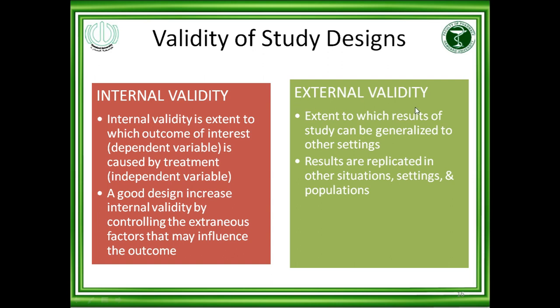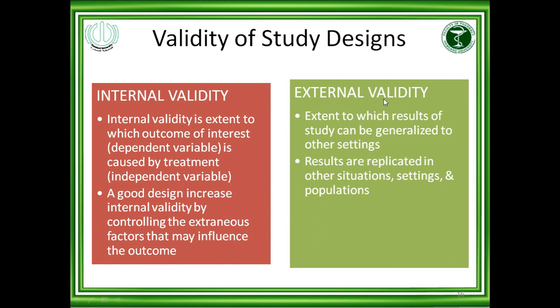So the study should also have external validity, meaning the results of the study should be applied to your population. For example, the population which you use in your clinical study should be the kind of population which you see in your practice. In this situation, internal validity will be compromised, but you try to keep the internal validity as maximum as possible.